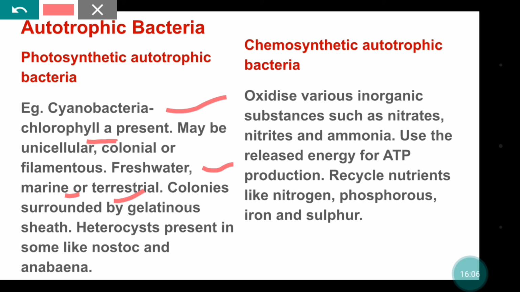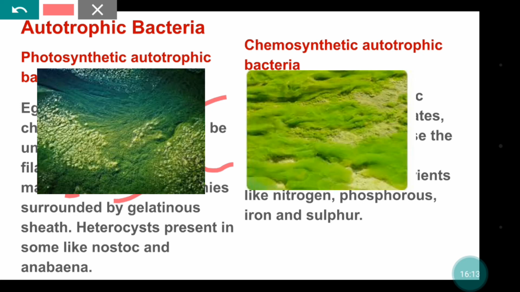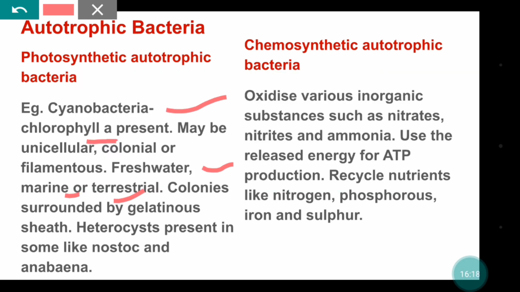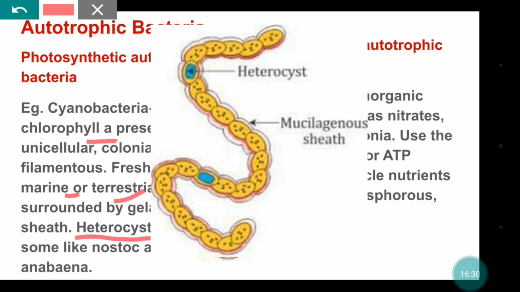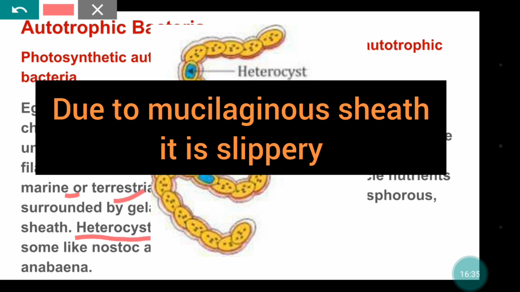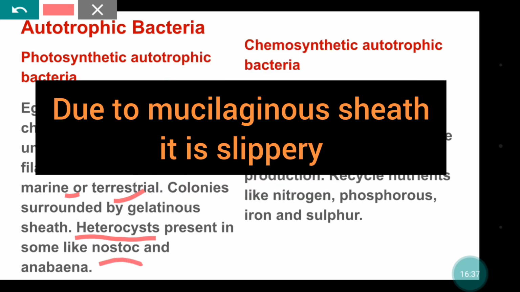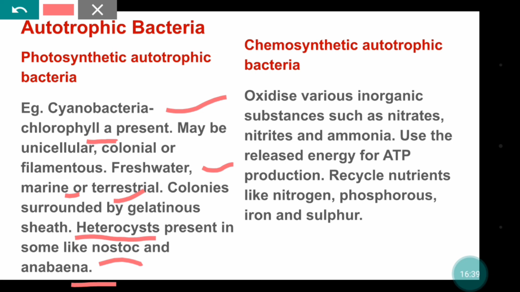Colonies are surrounded by a gelatinous sheath, that's why you can slip over it, like you might have seen blue-green algae on marshy wet areas, where if you go through those areas, it is very slippery, you may fall down. It also contains heterocysts in some of the cyanobacteria like Nostoc and Anabaena.